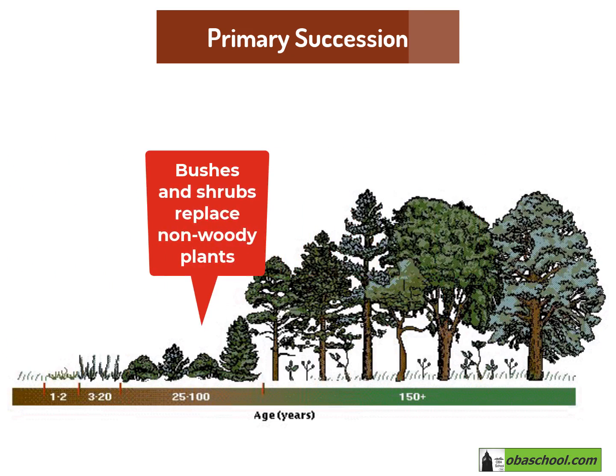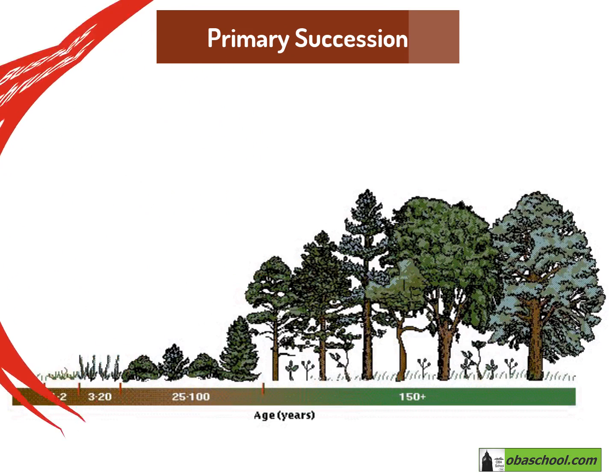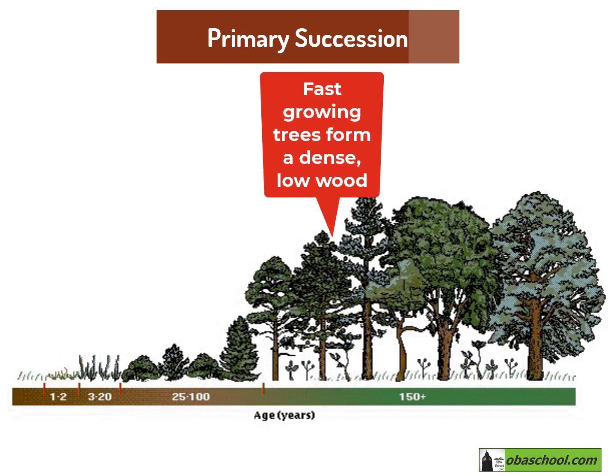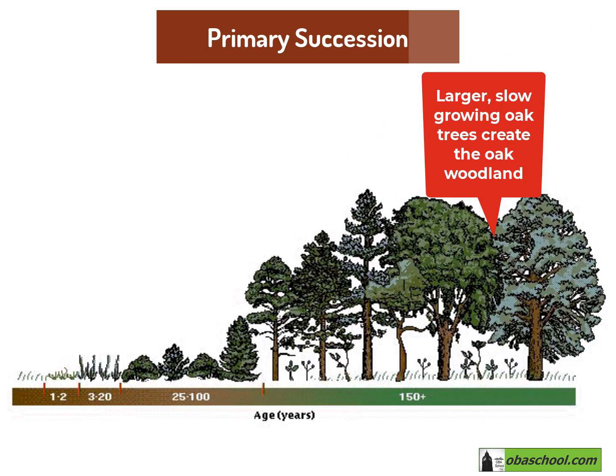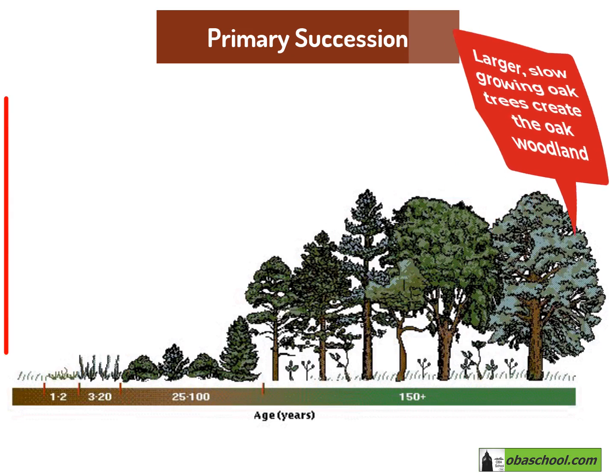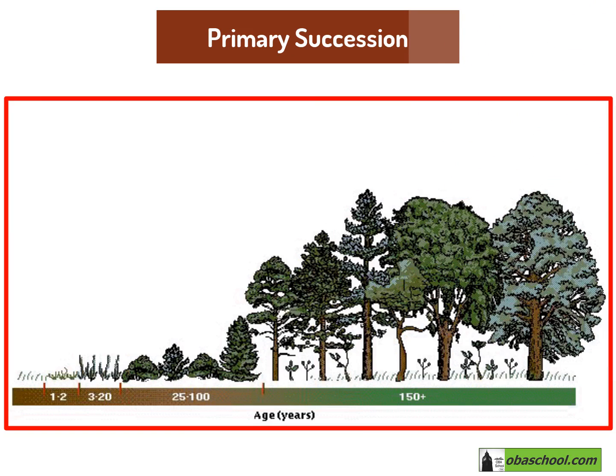Now, bushes and shrubs replace the non-woody plants. After that, the fast-growing trees form a dense, low wood. Finally, larger, slow-growing oak trees create the oak woodland. And this is the primary succession.